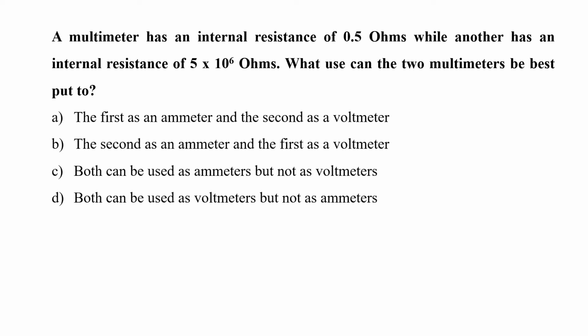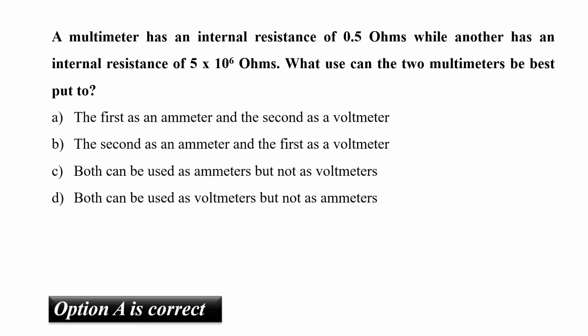The internal resistance of an ideal voltmeter is infinity, while that of an ideal ammeter is 0. So depending on these parameters, we can figure out that the voltmeter's internal resistance should be very high, while that of an ammeter should be very, very low, closer to 0, preferably. So from this, we can find out that the correct answer is option A, wherein we use the first one with 0.5 ohms as the ammeter and the second one, which is 5 into 10 raised to 6 ohms, as a voltmeter.